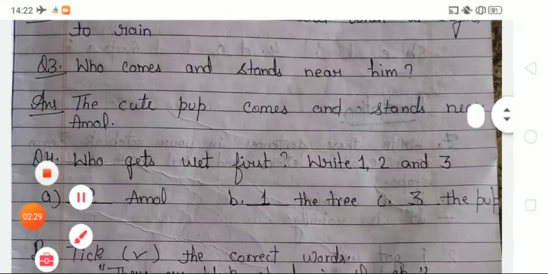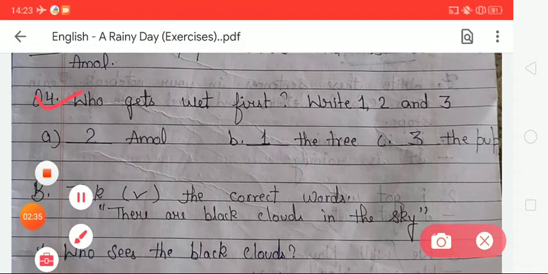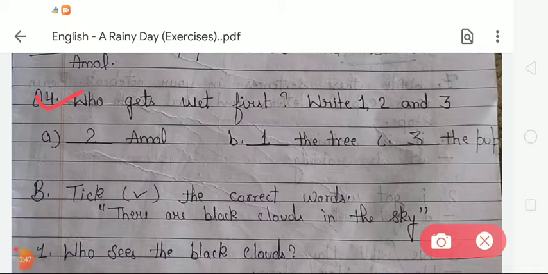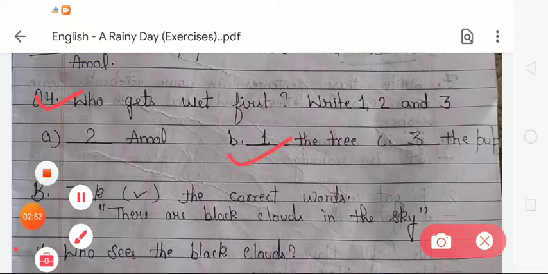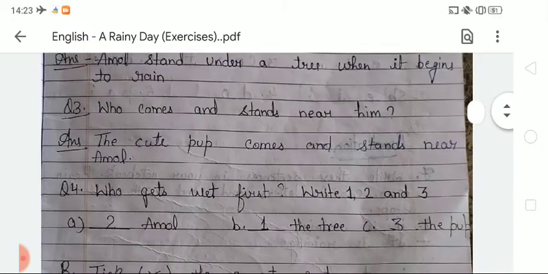Now we move to the next question, question number 4. The question is, who gets wet first? Write 1, 2 and 3. So we have to write 1, 2, 3 according to who gets wet first. As we all know, the tree gets wet first. After that Amol, so we will write 2 here. And the last one is the pup, so we write 3 here. 1, 2 and 3. Okay students, so like this you have to complete exercise A.